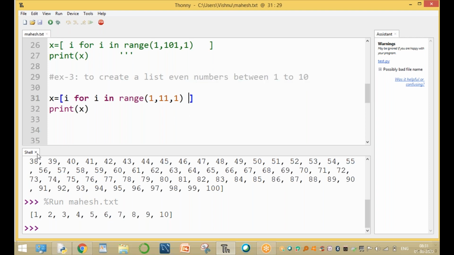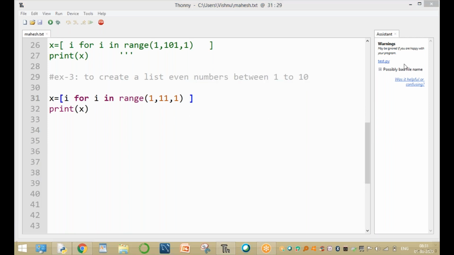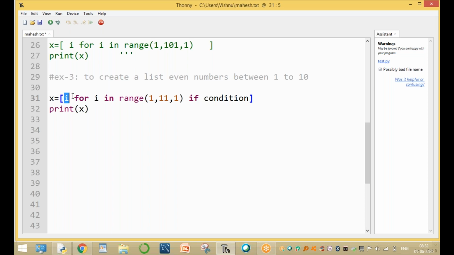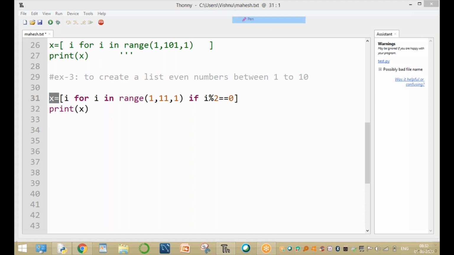So what is an even number, sir? The number that is divisible by 2, by using the if condition. This is the syntax: expression, for loop, and if condition. Here the condition is i percent 2 equal to 0, then this value is assigned to x. If this condition is satisfied. Now run this example. The program will be explained one by one.